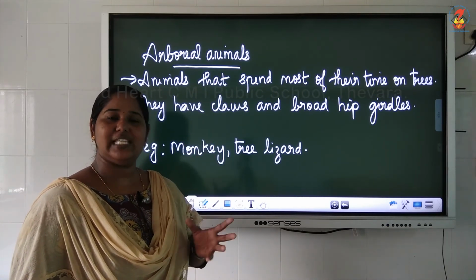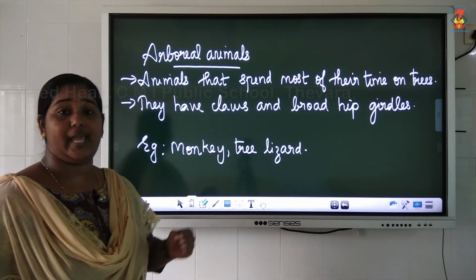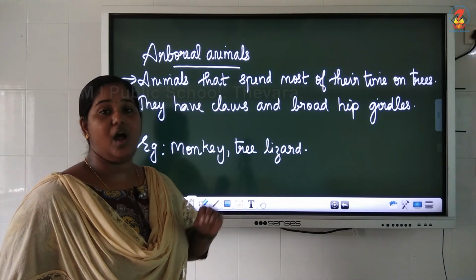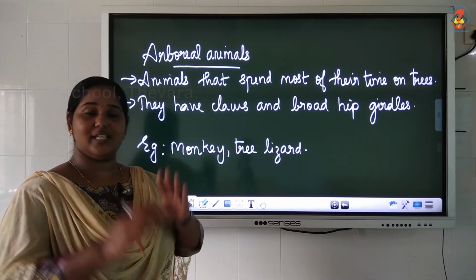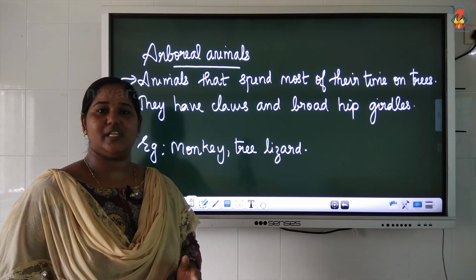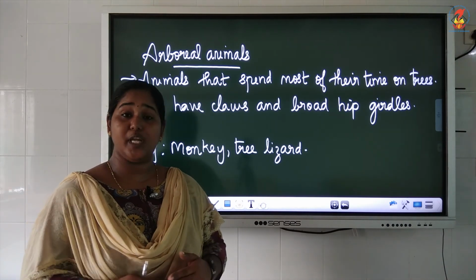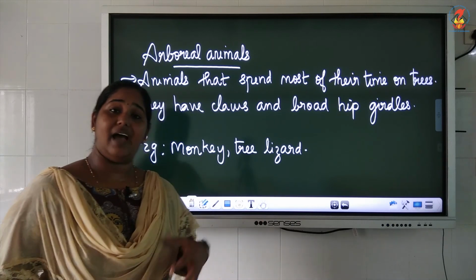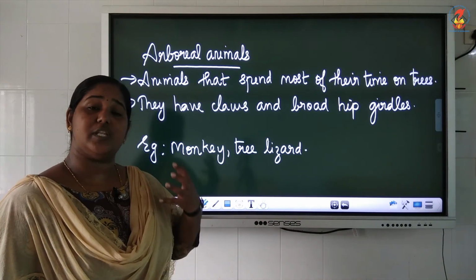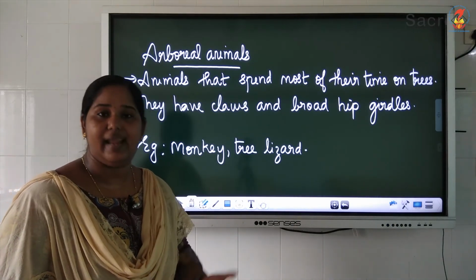So these features help them to spend most of their time on trees. These animals are called arboreal animals. So that is all about adaptations of animals, adaptations that they have to change to the changed environment or to suit their environment.